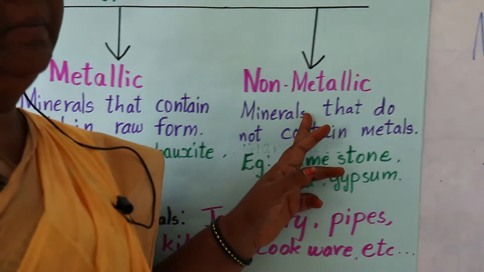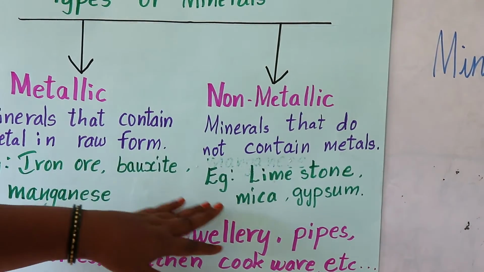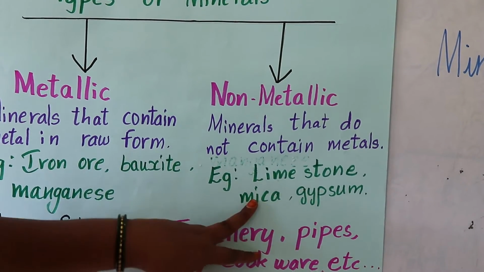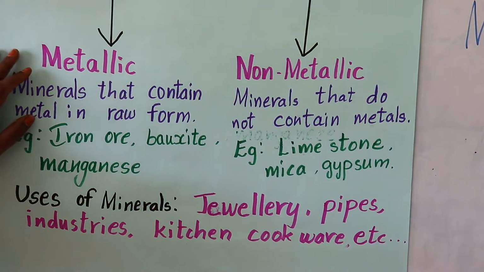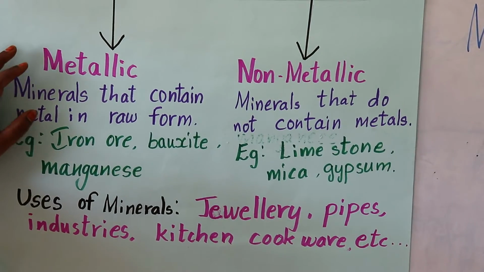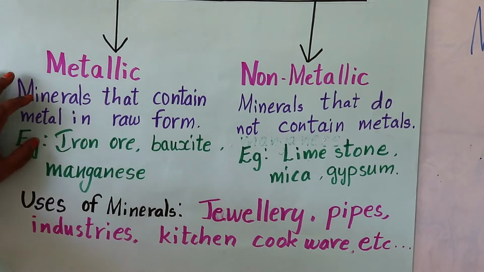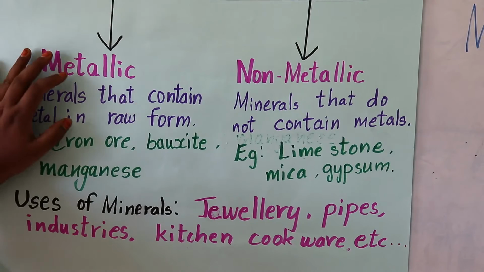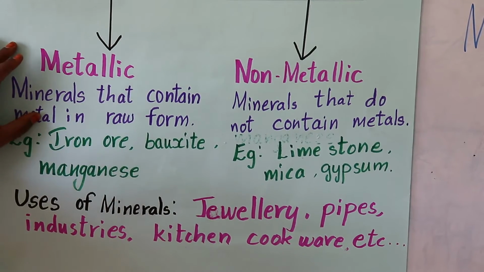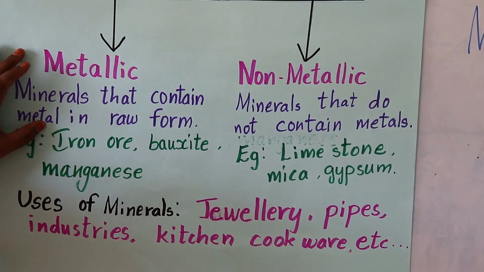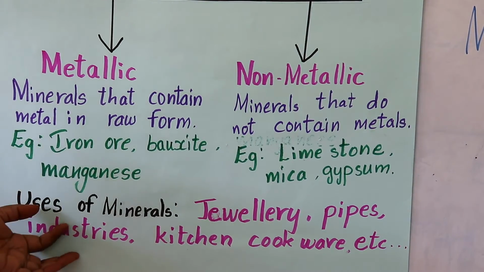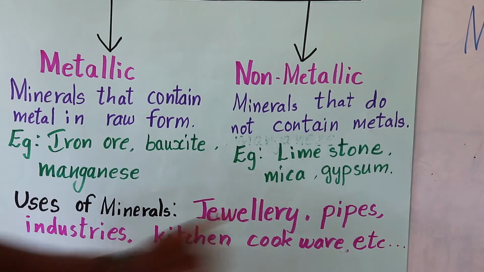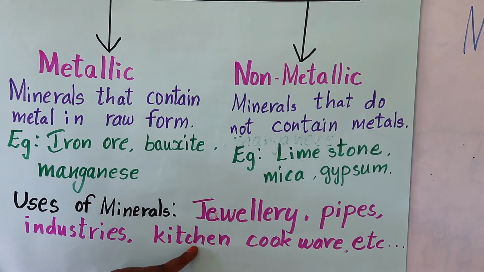Examples of metallic minerals are iron ore, bauxite, manganese. And non-metallic mineral examples are limestone, mica, gypsum. And in India, what minerals are available? In India, iron ore, bauxite, manganese, limestone, gypsum, diamond, gold are available. Uses of minerals: we use minerals in jewelry, pipes, industries, kitchen cookware, etc.